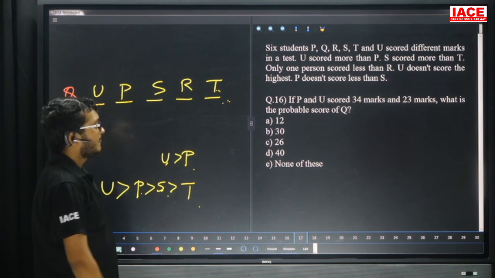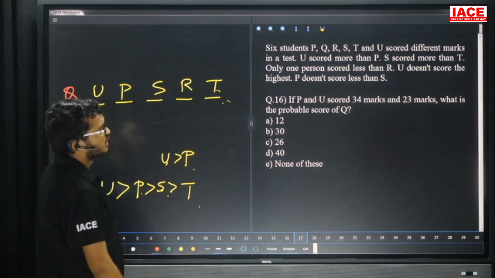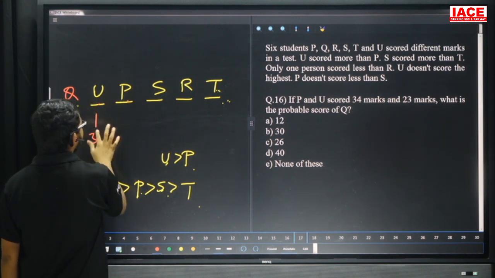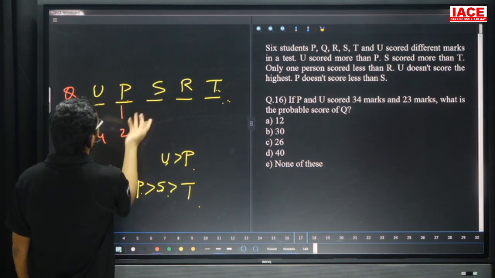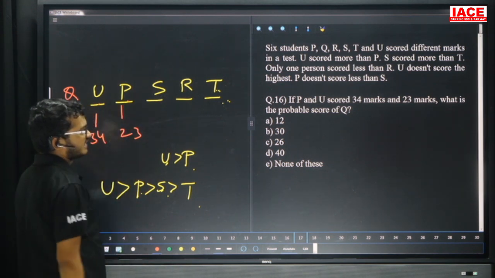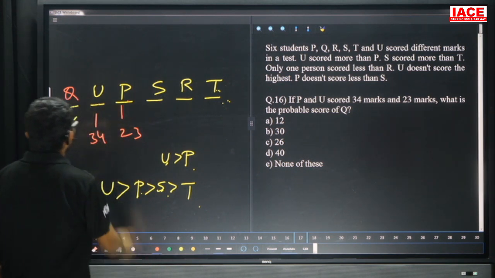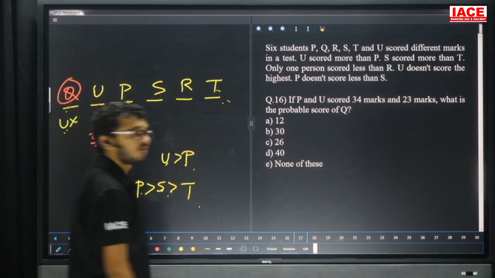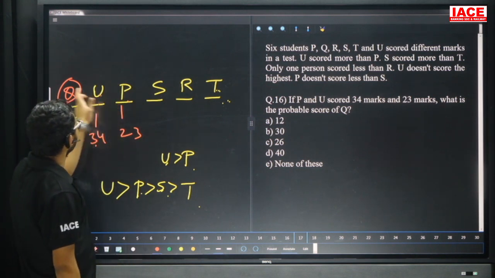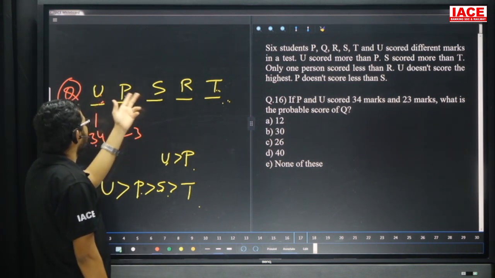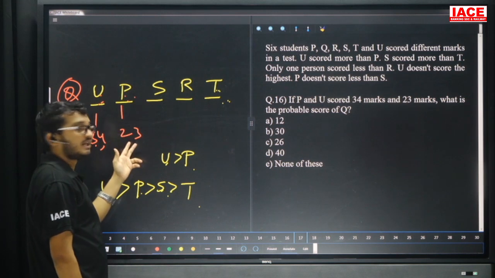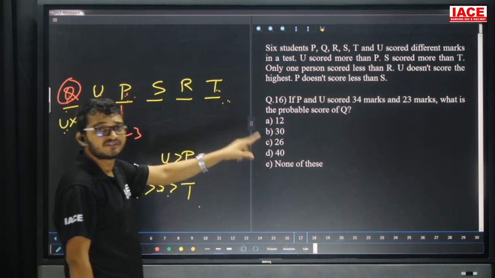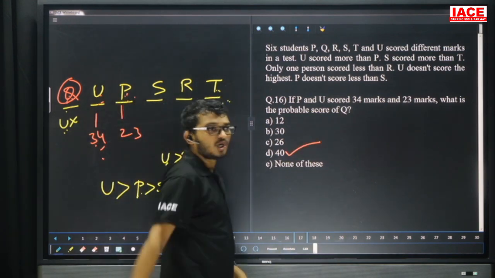Question number 16, see here. If P and U score 34 marks and 23 marks, that means U is 34 and P is 23. What is the probable score of Q? The probable score of Q is more than 34. Which option is there? 40. Why? Because Q is more than U and Q is more than P. U and P are 34 and 23, so Q is more than 34. We have only one option more than 34. The answer is option D.